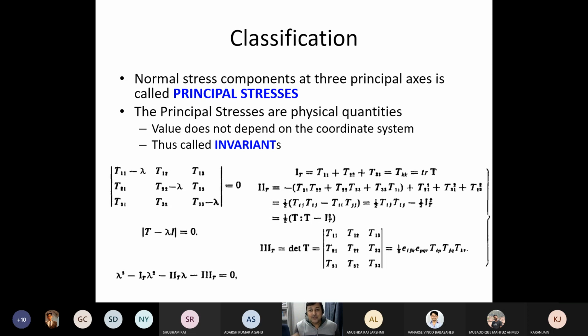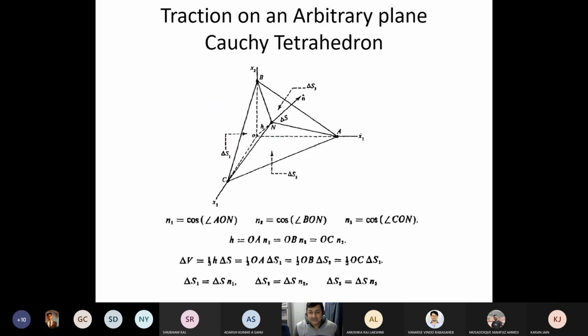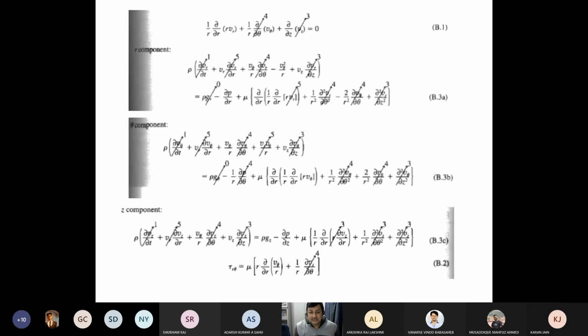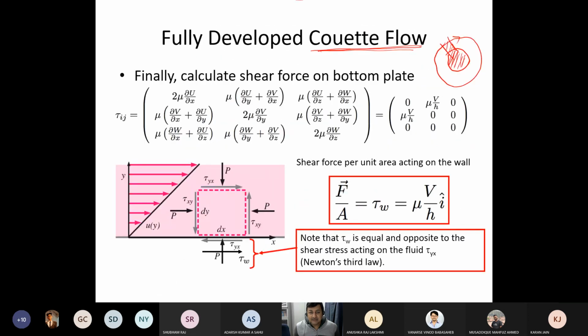And then up to this point we have been discussing linear momentum, and how angular momentum is embedded in this equation. Suppose when I talk about Newton's equation, I mean this equation, right? When this is symmetric, angular momentum balance is already embedded into this equation. So that derivation we will do in the next class.